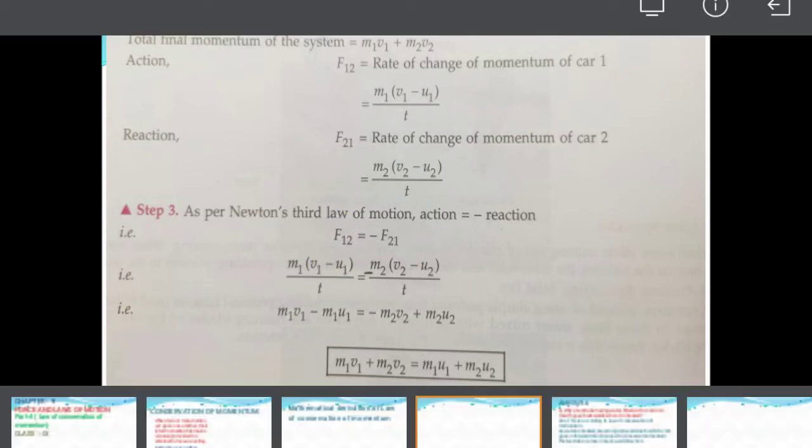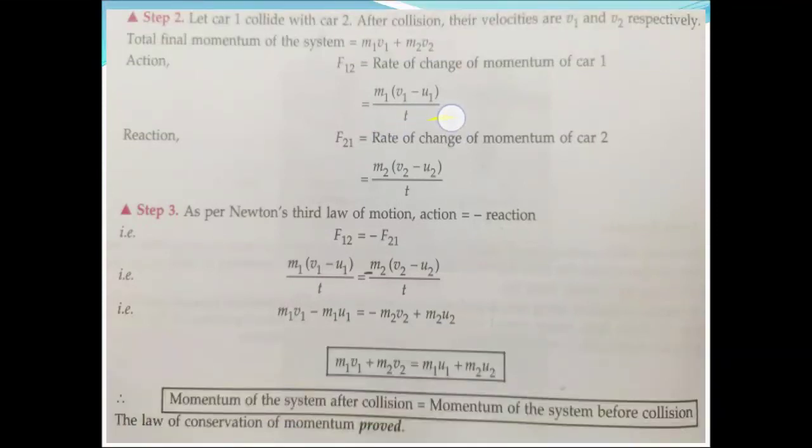So we will put the values of these forces. F12 is equal to m1 (v1 minus u1) by t. F21 is m2 (v2 minus u2) by t. We will place them here, along with this minus sign. So be very careful with this minus sign. Now we will open the bracket. m1 v1 minus m1 u1 equals minus m2 v2, and this minus and this minus make a plus sign, so plus m2 u2, and this t will be cancelled by this t. So we will get this equation.